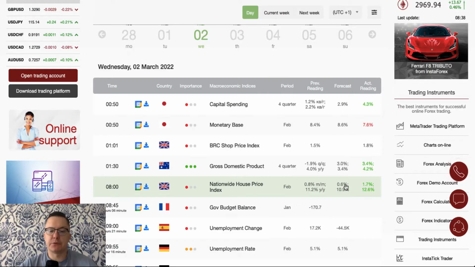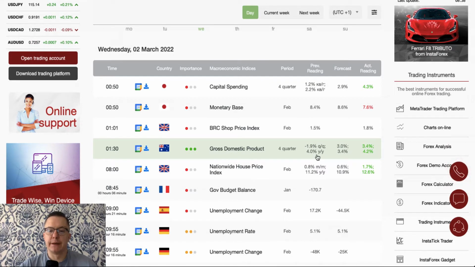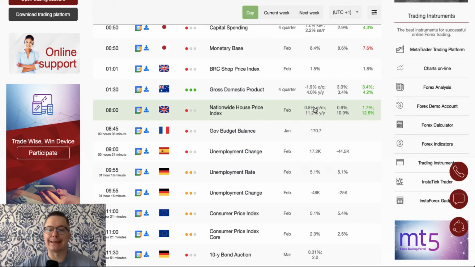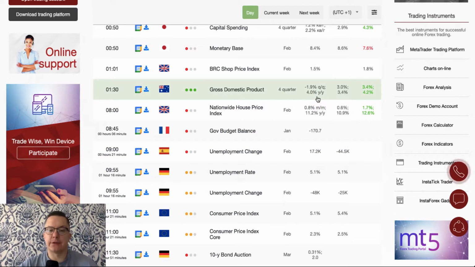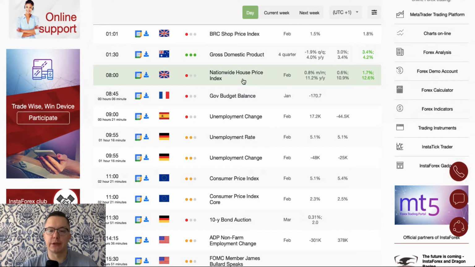The gross domestic product data from Australia has beat the expectations of 3% with the actual reading of 3.4%. This reading for the fourth quarter is way better than the minus 1.9% last reading. So definitely we will take a look at the Australian dollar today, and that was the key event during the ASEAN session.